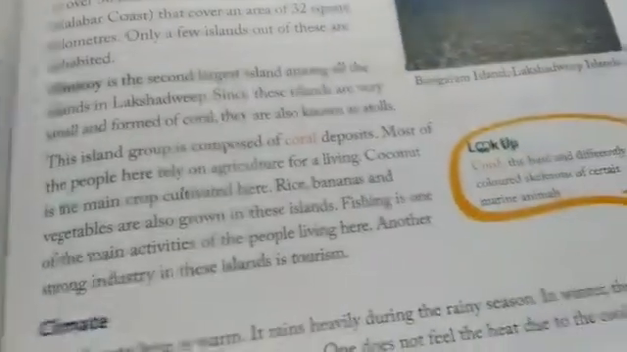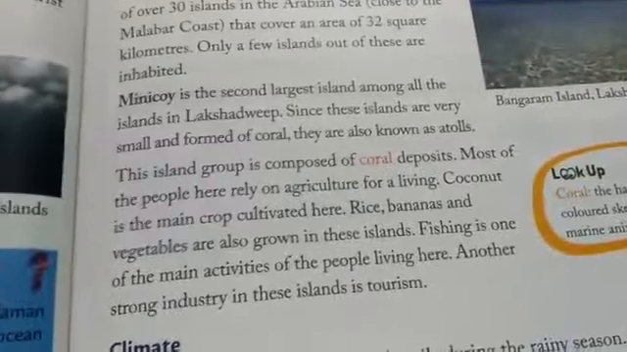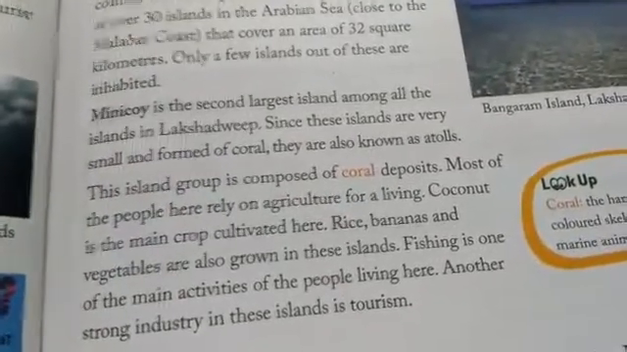So this was all about Lakshadweep Islands, my dear children, and in this way we have ended chapter number 6 of Social Science for Standard 4.